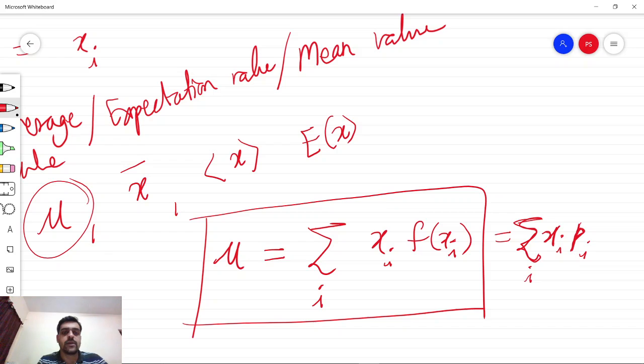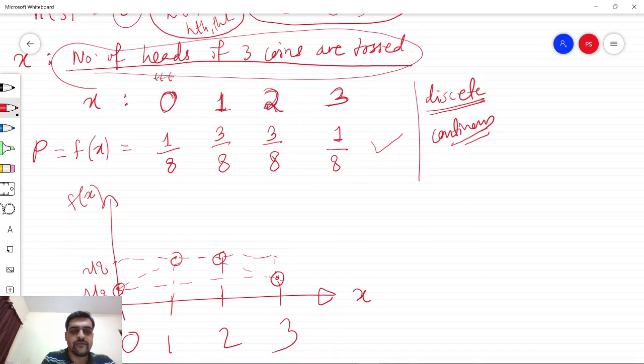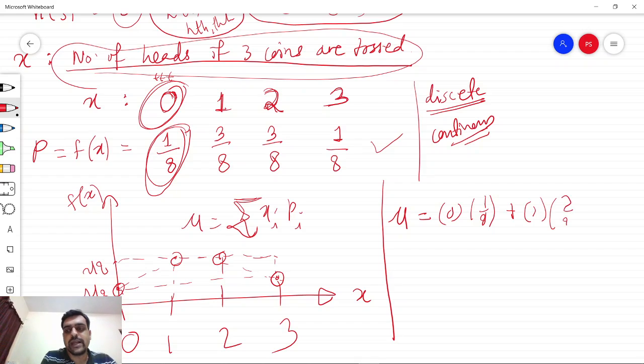So every value xi is to be multiplied by its probability pi, then all such quantities are summed over all possible i's. In order to understand this, let us take this example itself and try to calculate mu. As per our definition, mu is summation xi pi. So the first value is 0 into its probability, 1 by 8. Now it has to be summed over all possible values. So plus 1 into 3 by 8 plus 2 into 3 by 8 plus 3 into 1 by 8.